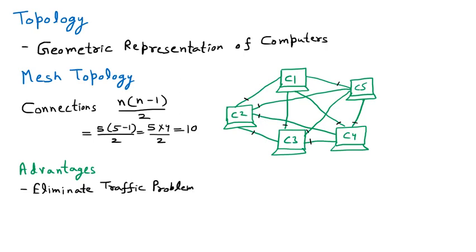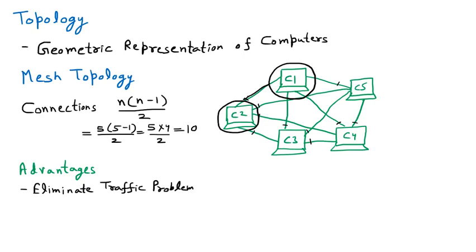If C2 wants to communicate with C1, now there is a direct wire placed. You can see that there is a direct wire, and with the help of that direct wire they can communicate. Now if the direct connection is there, obviously no traffic. Similarly, there are other cases possible where they can communicate.